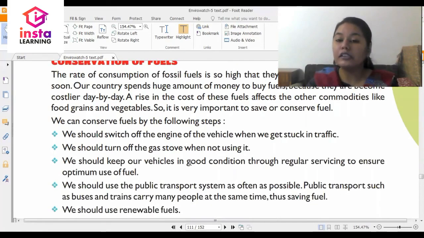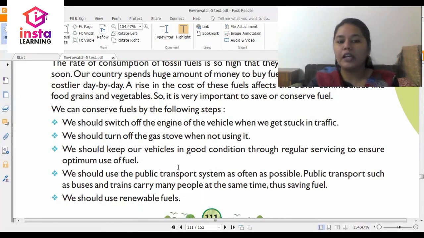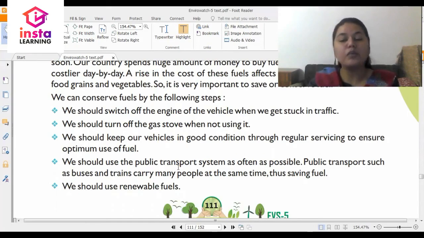So how can you conserve these fuels? You can switch off the engine of the vehicle when you are stuck in traffic. We should turn off the gas stove when not using it. We should keep our vehicles in good condition through regular service to ensure optimum use of fuel. And then we can also use public transport as often as possible. Why? Because let's say there are 100 cars on the road in one situation and 20 buses in another. Obviously, those 20 buses are better because there is less traffic and also less pollution.